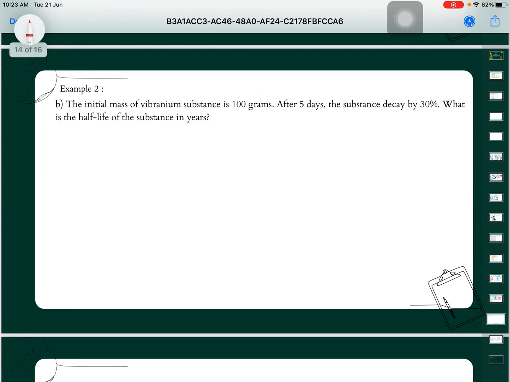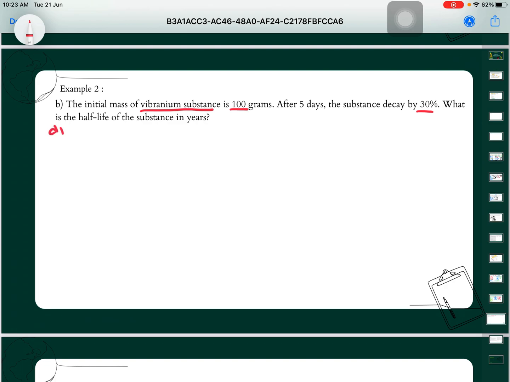Okay, let us look at the next example. For the next example, the initial mass of the vibranium substance is 100. After 5 days, the substance decays by 30. What is the half-life of the substance?